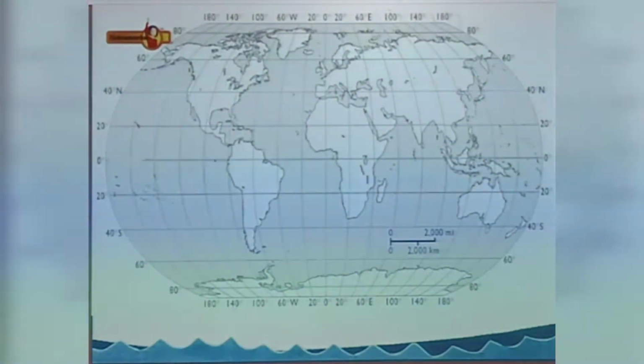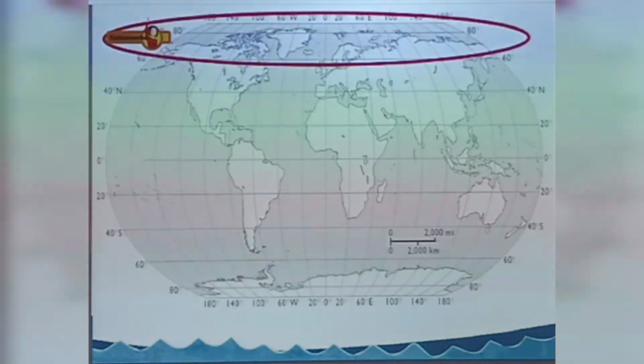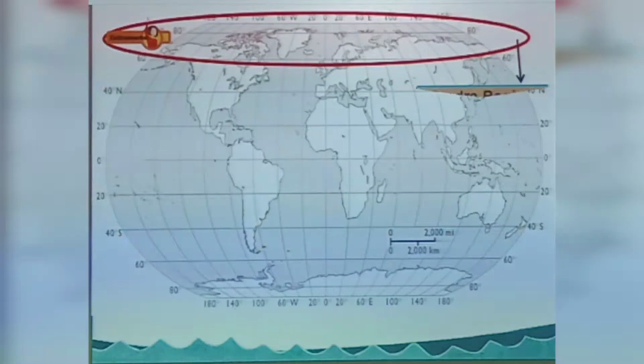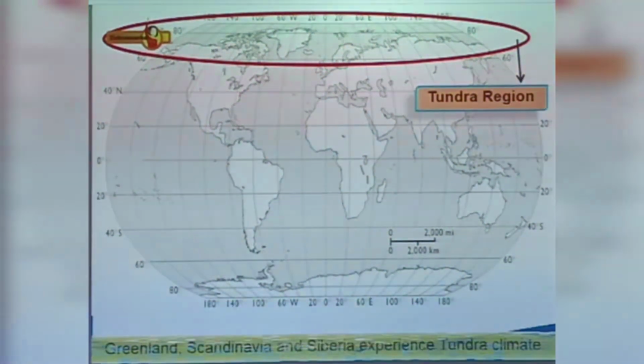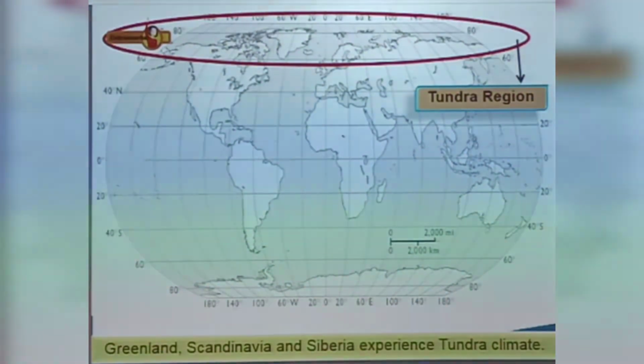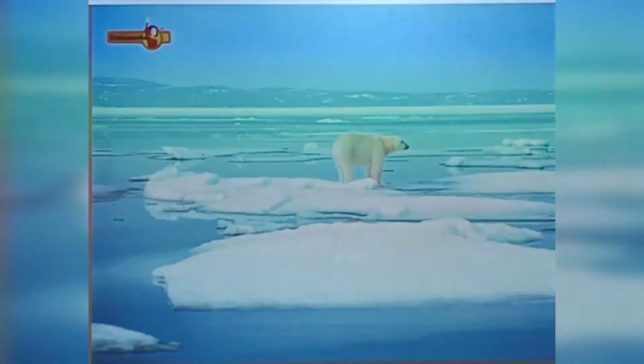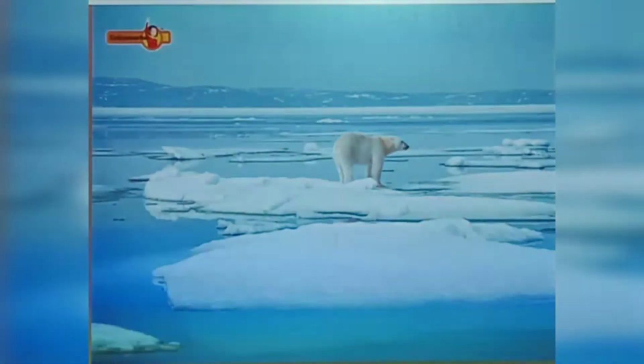The region lying beyond the Arctic Circle is known as the tundra or North Frigid Zone. Greenland, Scandinavia and Siberia experience tundra climate. These regions predominantly are covered with ice and snow.